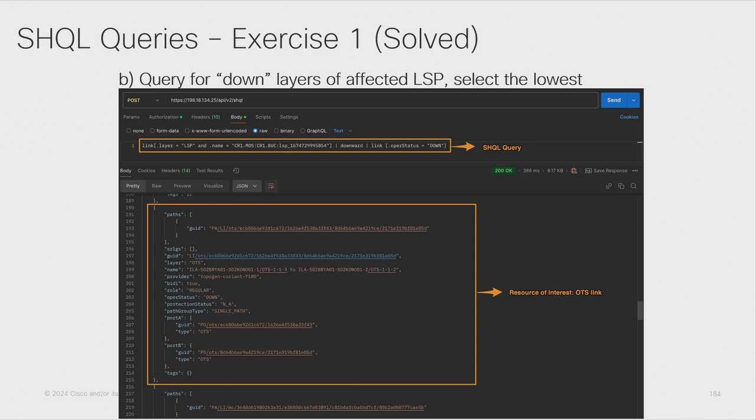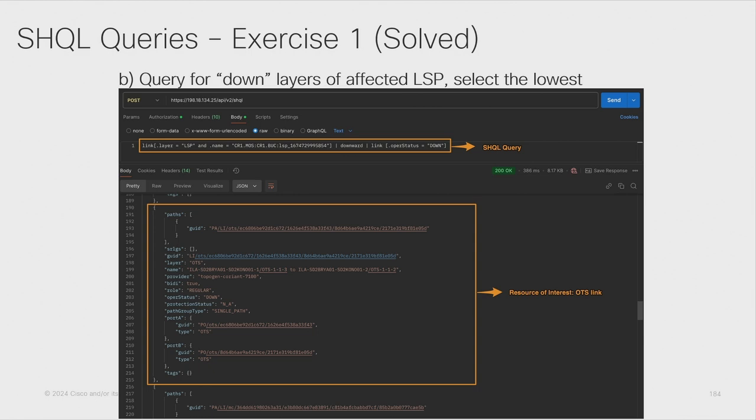Then we use the output of this query as the input for the next one, which is the downward function that will allow us to review all the layers that are below the affected layer, and from there look for links with the operational status down.